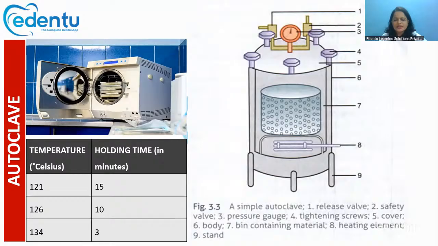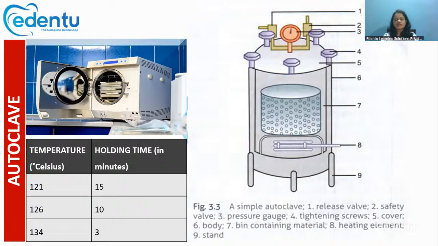It is just like a modified pressure cooker. There will be a stainless steel container supported by an iron case, and with the help of electricity the water will be heated, and the steam will circulate throughout and be supplied under high pressure to the inner chamber, where the instruments are kept.